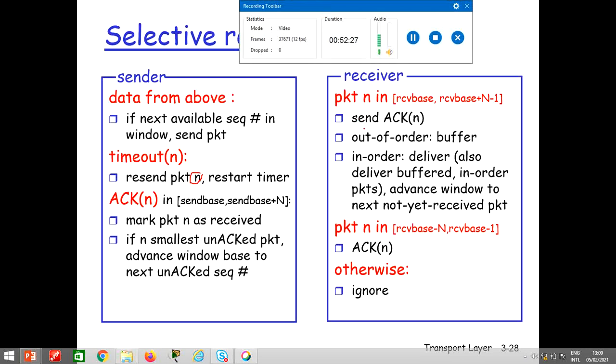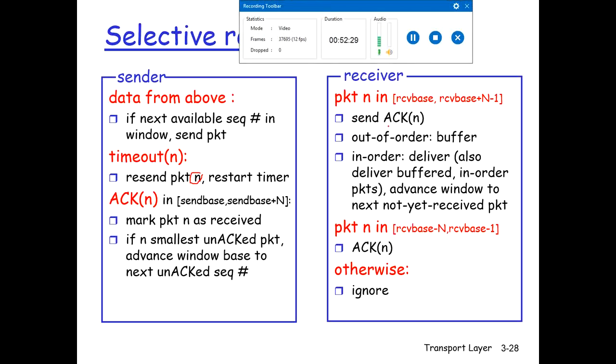Then at the receiver side, what happens? It sends the acknowledgement number n for the nth packet received. Packets received can be out of order. If it is out of order, it will buffer those packets. If the packets received are in order, it will deliver them. Also, it will advance the window to receive the next packet, and it will mark it as expected to receive but not yet received. Otherwise, it will ignore.